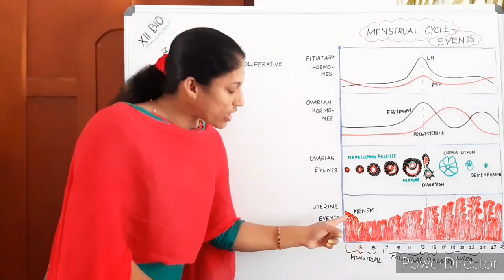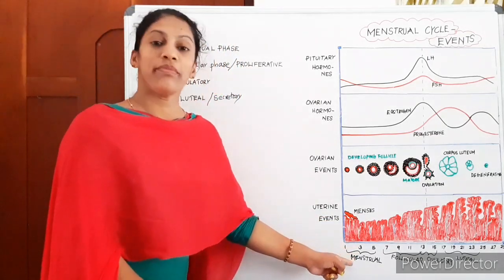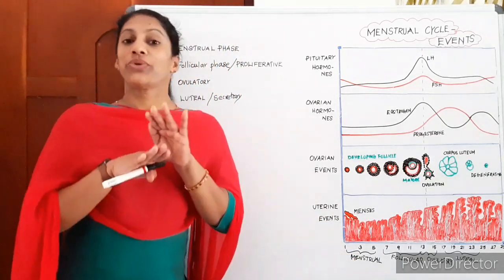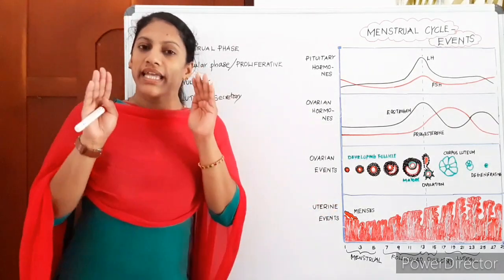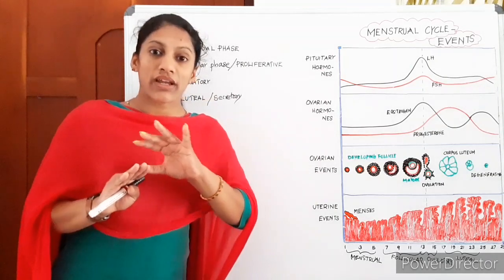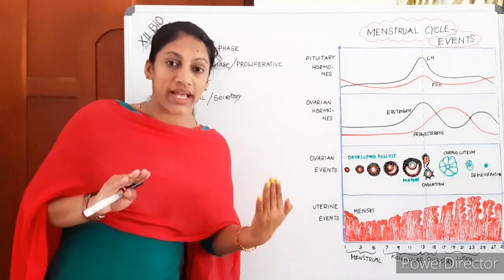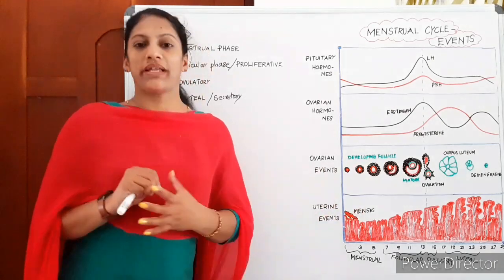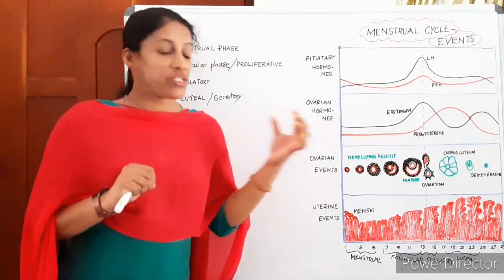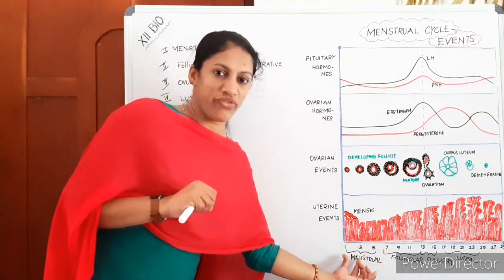During the menstrual phase, the endometrium is broken and released as menstrual bleeding. That is why the name menstrual phase. So the inner lining of the uterus, the endometrium, gets ruptured and is released out as bleeding. It is known as menses or menstruation. This is the event in the uterus during the menstrual phase.